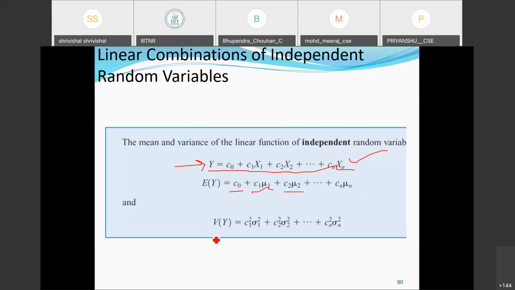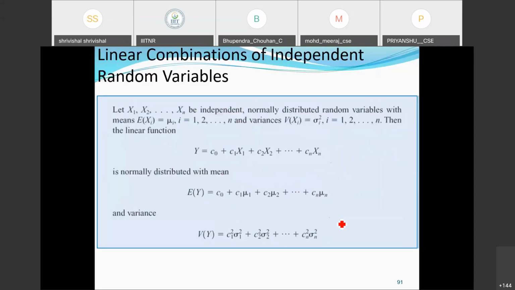Similarly, for the variance terms, the c naught term is a constant in the summation, so its contribution will be 0. For the rest of the terms, we get c1 square sigma1 square plus c2 square sigma2 square and so on. This is the property you have observed here with one or two random variables; if I need to extend the concept to n random variables, I can do the same without any issue.